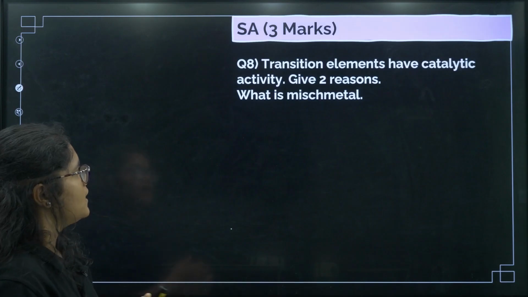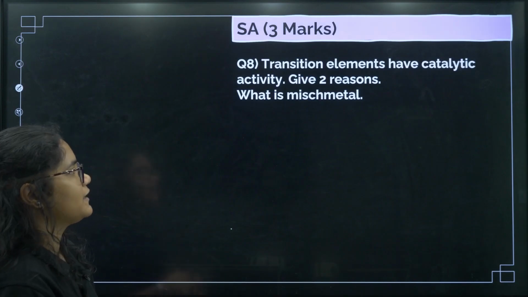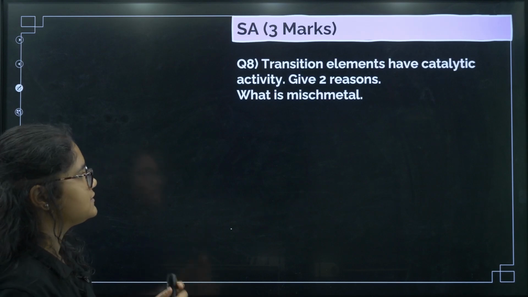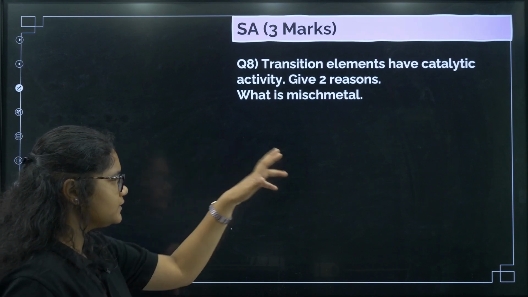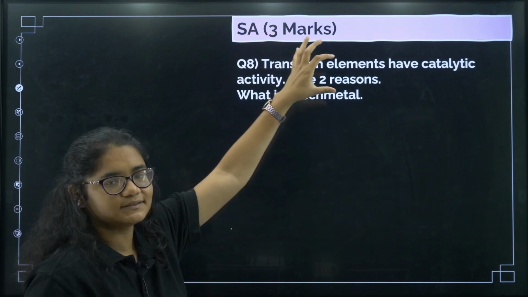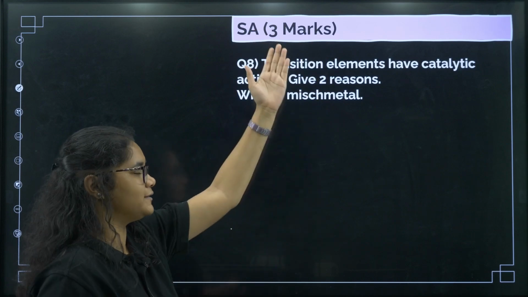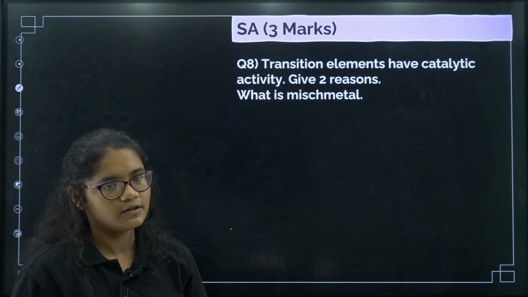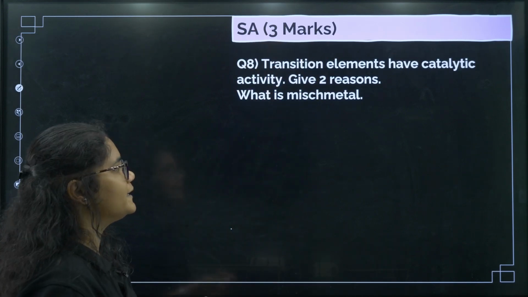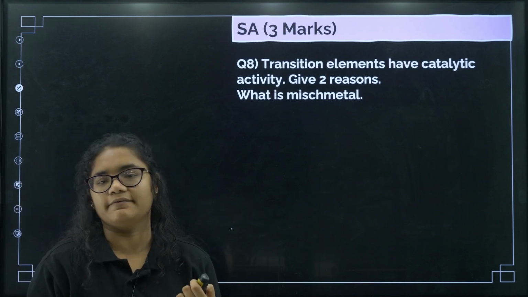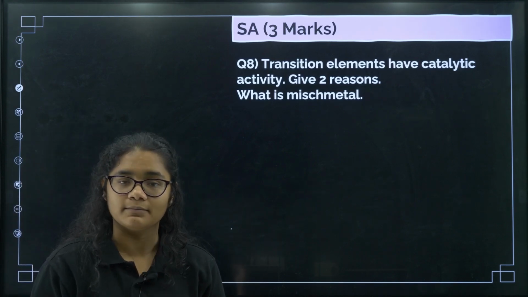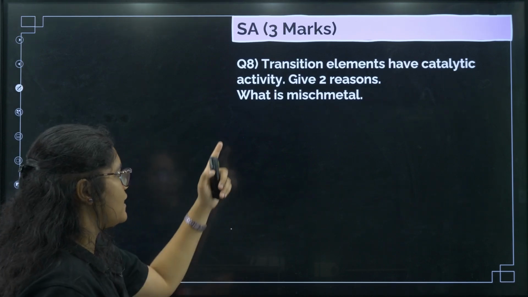Okay. Next, transition elements have catalytic activity. Give two reasons. What is mixed metal? So here, if only this question is asked, that is a 2-marker question. If some combined question is asked like this, that is a 3-marker question. Now catalytic activity is due to the availability of d orbitals, variable oxidation states, right? And what is mixed metal?